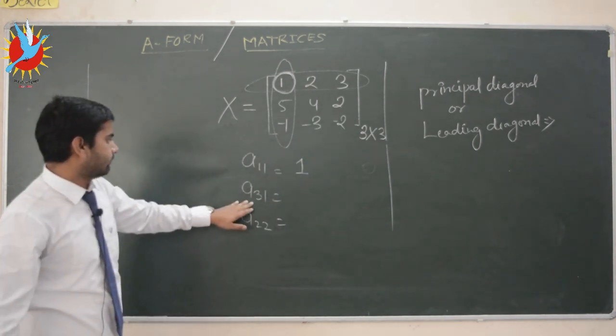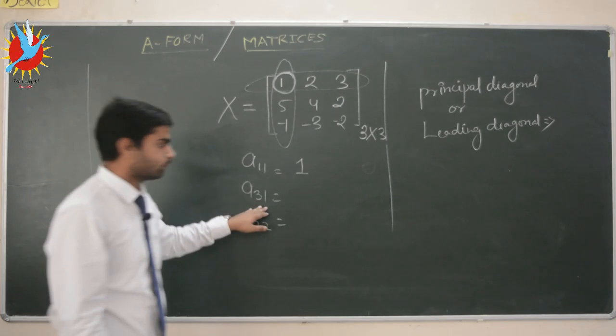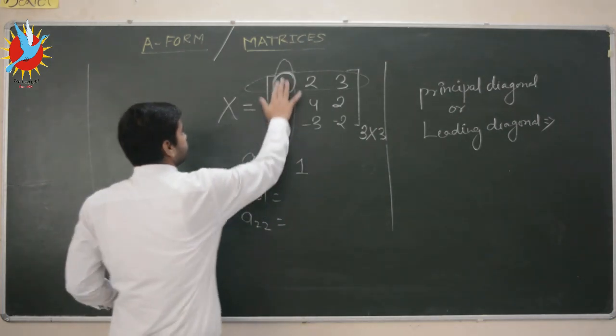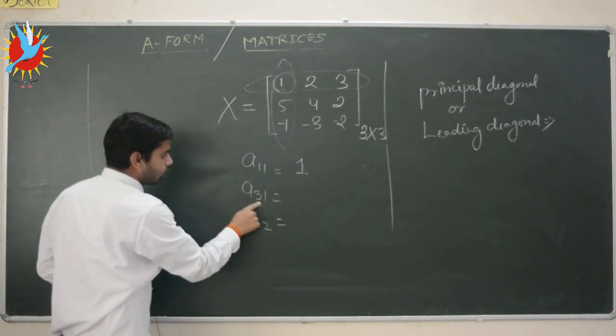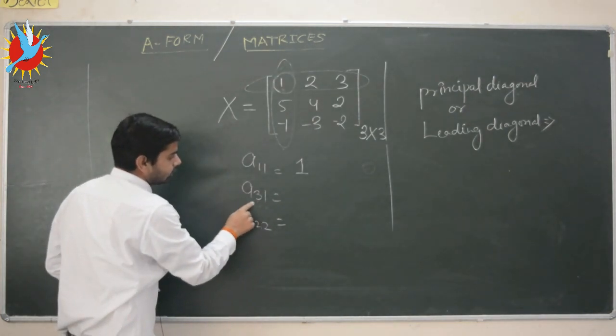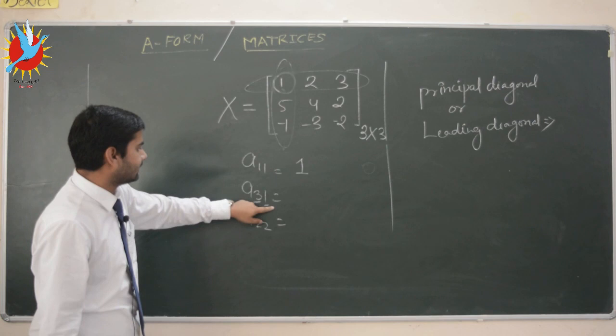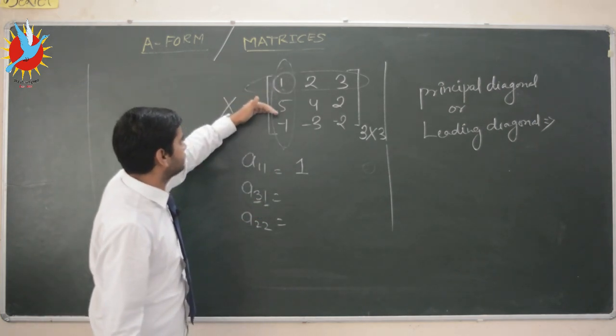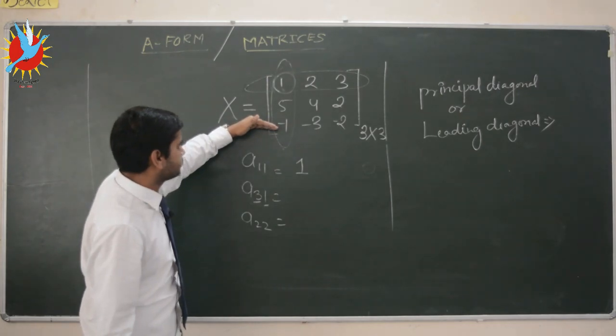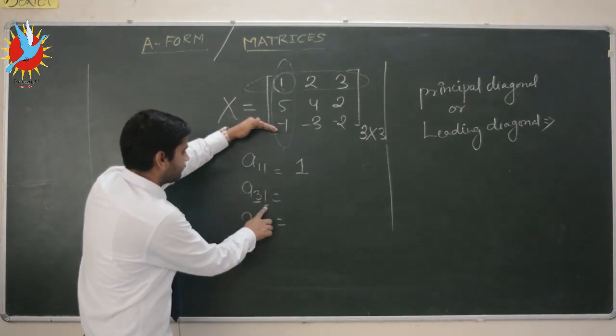Now we want to write the value of A31. Okay, the value of A31. So here 31 denotes basically third row, first column. So we want to write the value of A31, that is the third row. So this is our first row, this is our second row, and this is our third row. So we are talking about third row and first column.